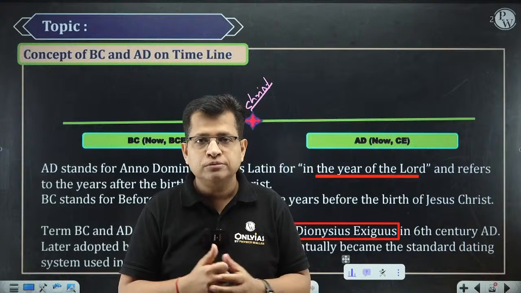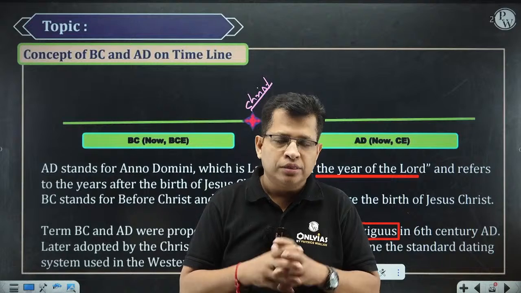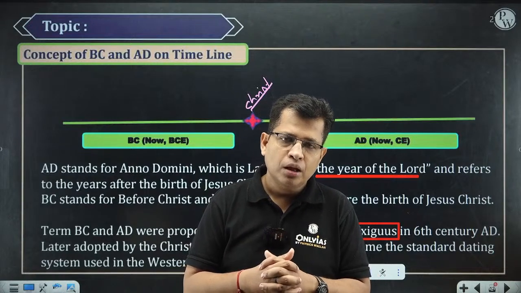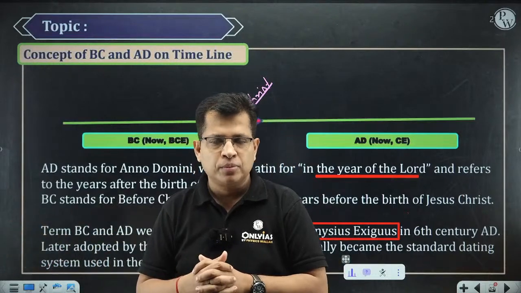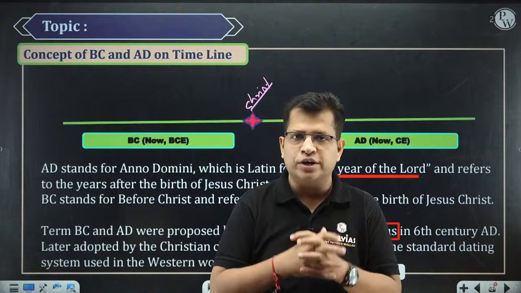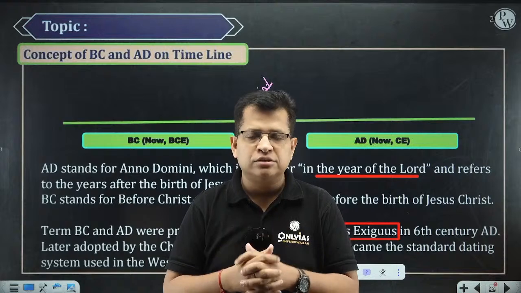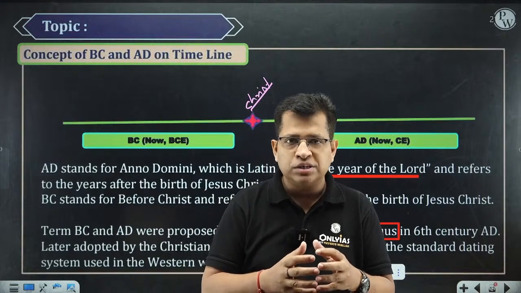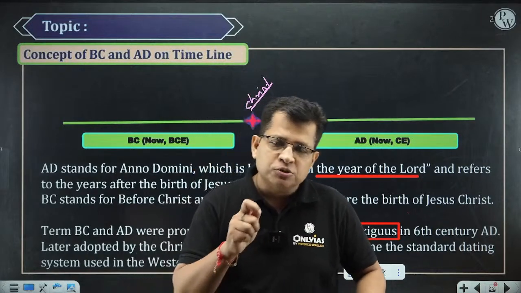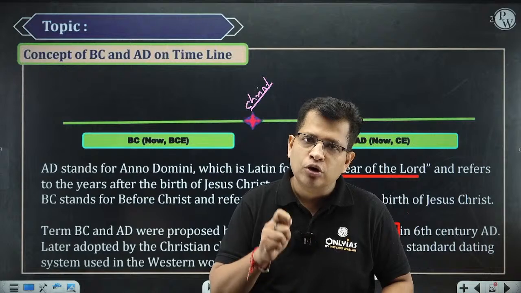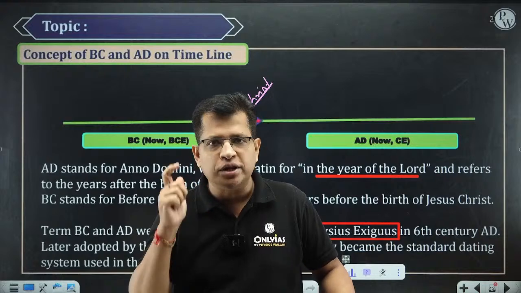So this is non-neutral. Are you getting me? This is not inclusive, that is, it is not considering the sentiments of other sects and religions. So this kind of controversy started over it. And that's why it was felt that there should be some kind of renaming of this timeline. So now BC is considered as Before Common Era, and AD is known as Common Era.